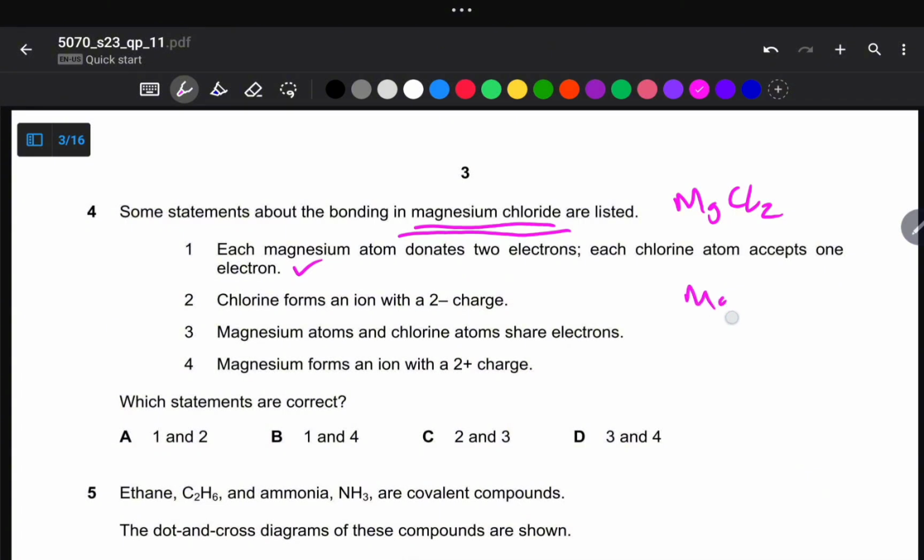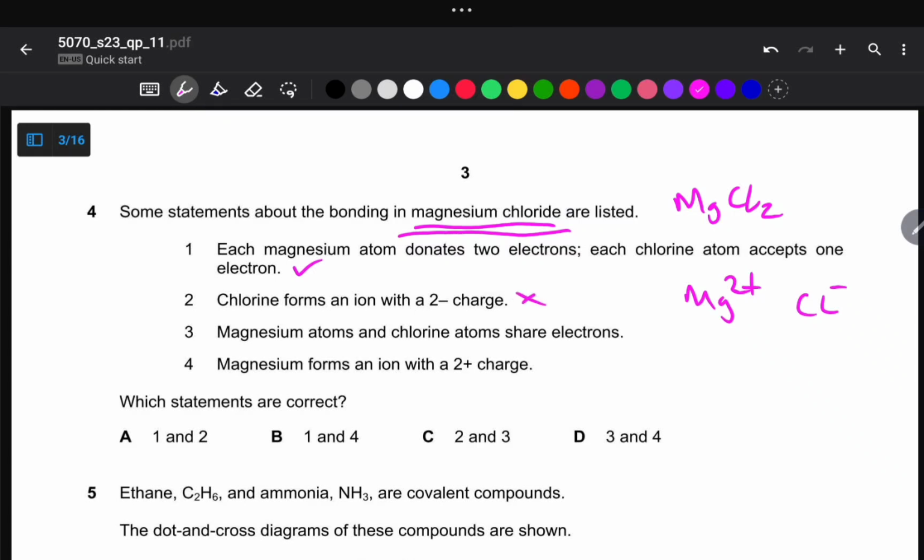So magnesium here, and then chlorine forms this chloride ion with a single negative charge, meaning to say it receives a single electron from magnesium, and then magnesium loses 2 electrons to achieve a stable noble gas electronic configuration. So we then move on to the second statement. Chlorine forms an ion of 2 minus. So this one is false. Chlorine forms an ion of 1 minus. So this one becomes false.